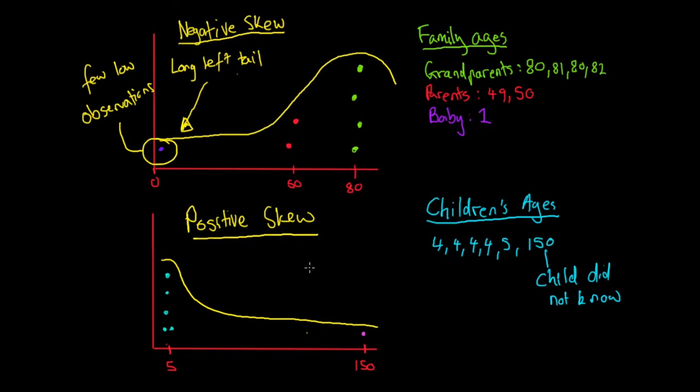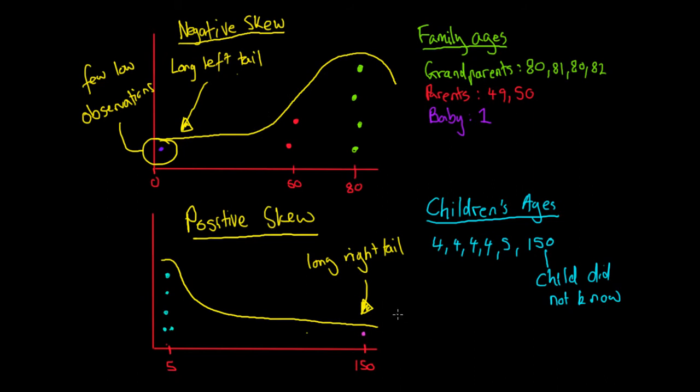It's got this really long right tail here. And the reason we have the long right tail in this case is that we have this one child who didn't know how old they were. So they've told me they were 150, so they've kind of thrown out our data set, and we've got this skewness. So we get this really long right tail.